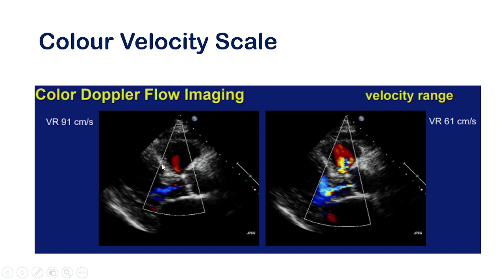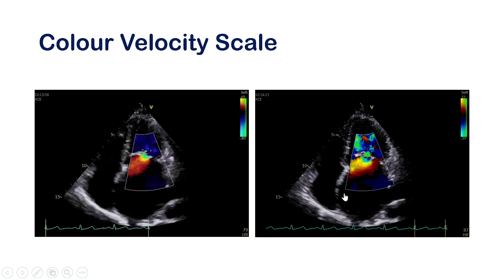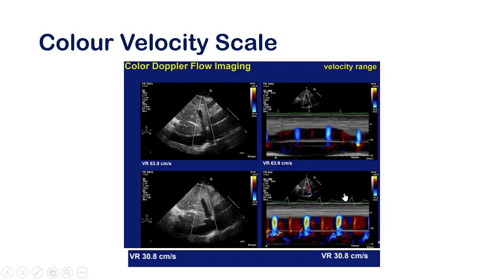Like in this picture, the velocity can change the aortic regurgitation gradient. It looks like a trivial one, but if you adjust the velocity, it looks like a better one, a mild aortic regurgitation. Similar things you can see in these color velocity scales. This is the velocity in case of hepatic vein, a poorer image, but if you adjust it, make it a lower velocity from 63 to 30, it will give you a better image. So three important things: ROI, color gain, and color velocity scale.